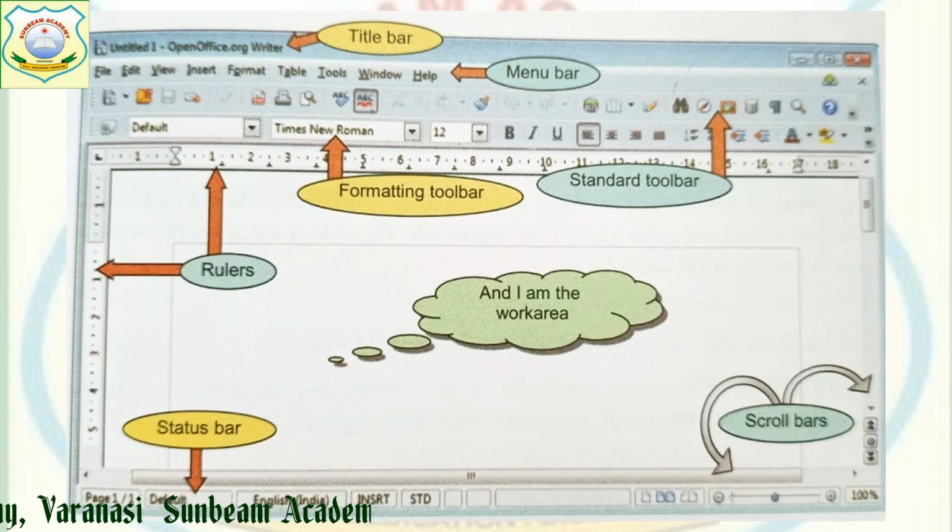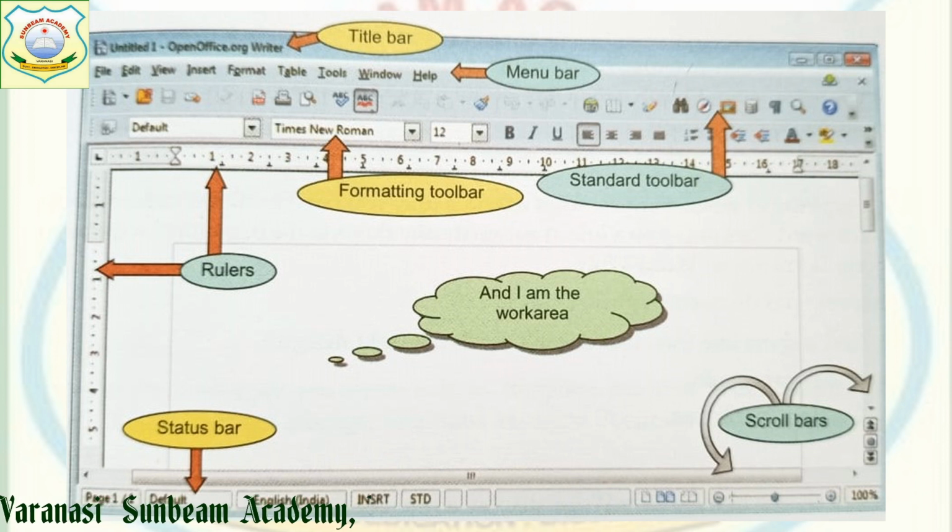Those options we use to work with our document. Below your menu bar, the standard toolbar is there. The standard toolbar is the bar which has the commands of our menu bar which we use regularly. So they are the shortcuts of the commands kept inside the menu bar. Below this, we are getting the formatting toolbar. These are the commands of the Format menu. To beautify our document, to change the font size, to make it bold, italic, underline, paragraph alignment, everything we do with this one.